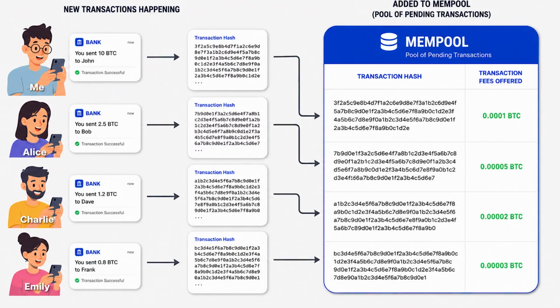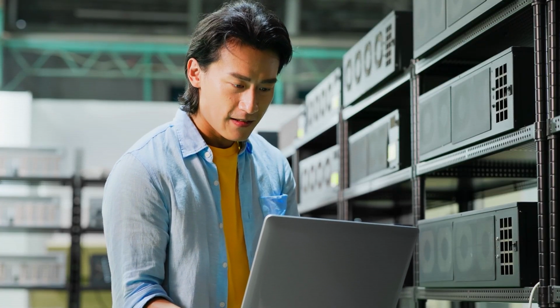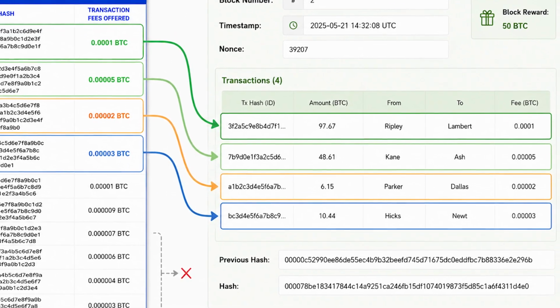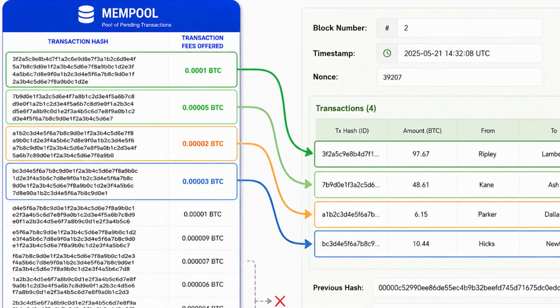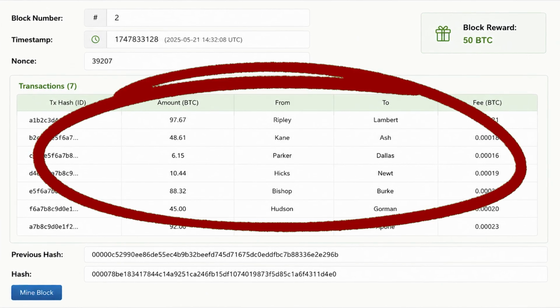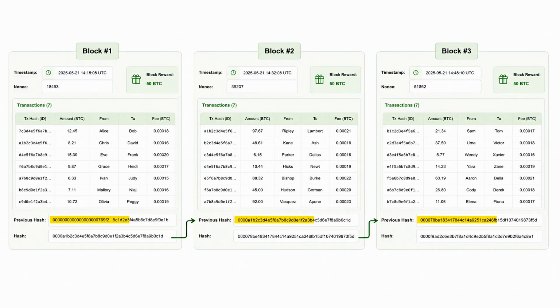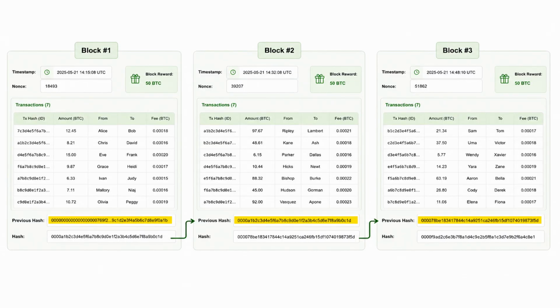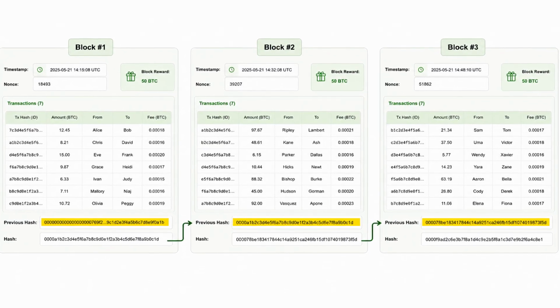So miners will pick up transactions from the pool. Each transaction offers a fee. Higher the fee offered to the miner, better are the chances of that transaction being included in the block. What is a block? Simply, a block is nothing but a list of transactions clubbed together with some additional details. One of those details inside the block is the previous block's hash ID. This is the connection link between adjacent blocks, thus forming a blockchain.